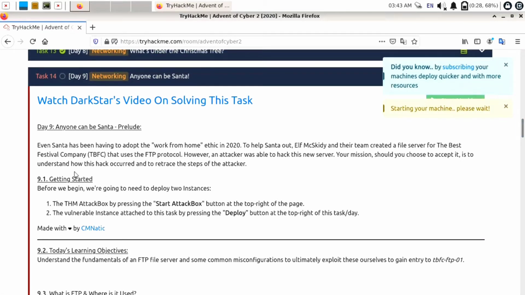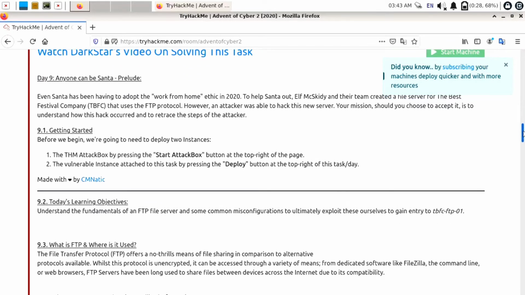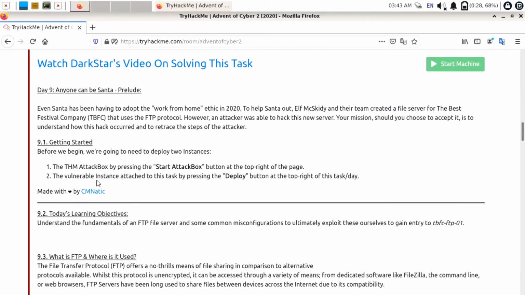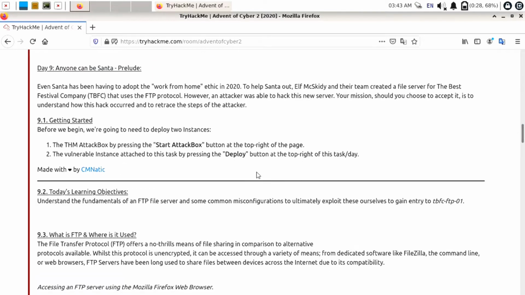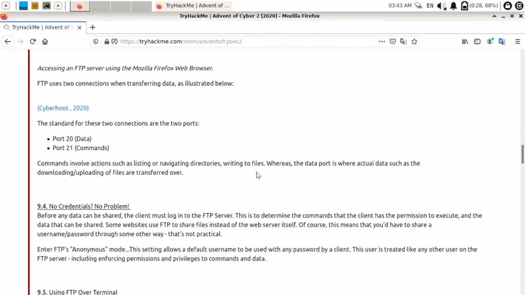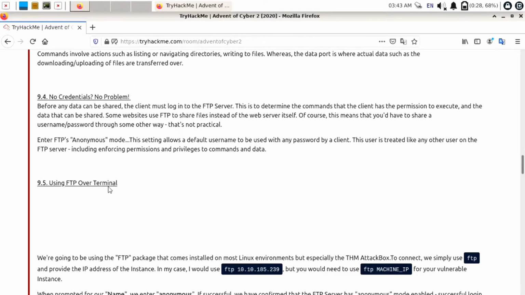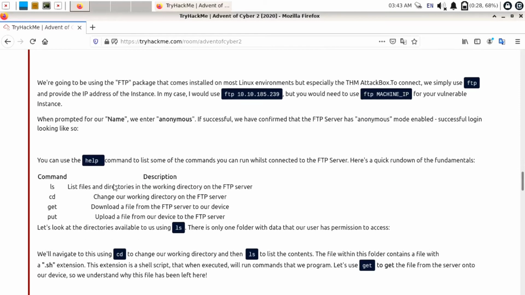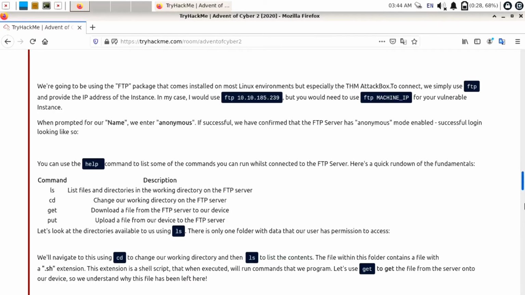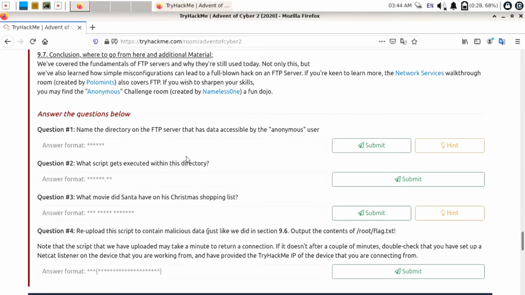Now you can go through this theory part: getting started with this challenge, today's learning objective, what is FTP and where it is used, what is port 20, what is port 21. Port 20 is used for data, port 21 is used for commands. No credentials, no problem; using FTP over terminal, some commands you can refer to. And here is our first question: name the directory on the FTP server that has the data accessible by the anonymous user.